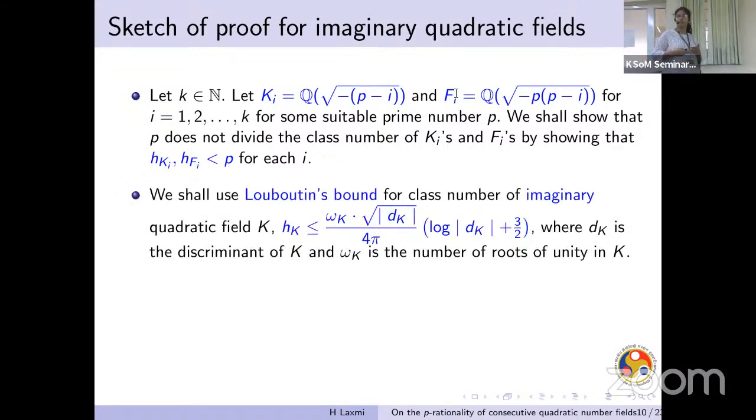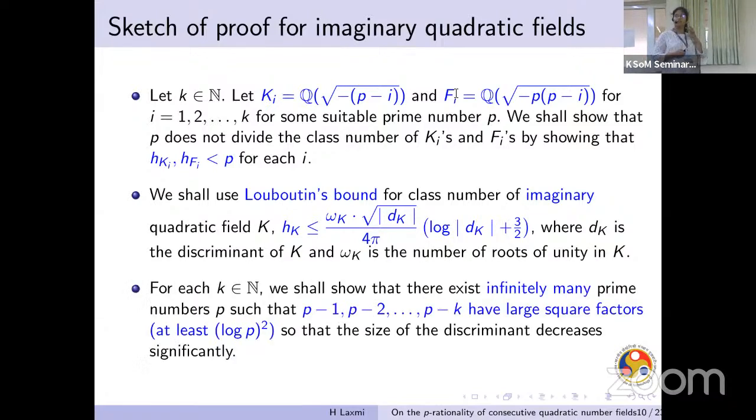And for this, we will be using Louboutin's bound for the class number, which involves the number of roots of unity, the root of the discriminant and the log of the discriminant. So the idea is that if we can sufficiently shrink the size of the discriminant in terms of p, then we might be able to achieve that the class number is strictly lesser than p. And in order to do so, we showed that for any k, there exist infinitely many primes p such that all the numbers p-1, p-2, and so on till p-k have large square factors. Large in the sense that the square factors are of value at least (log p)².